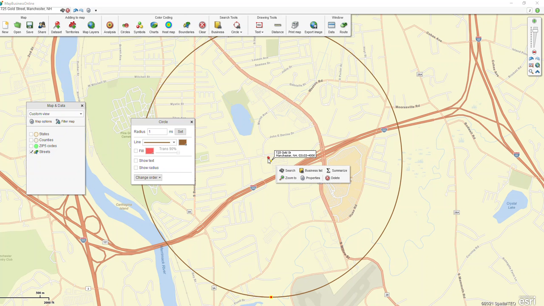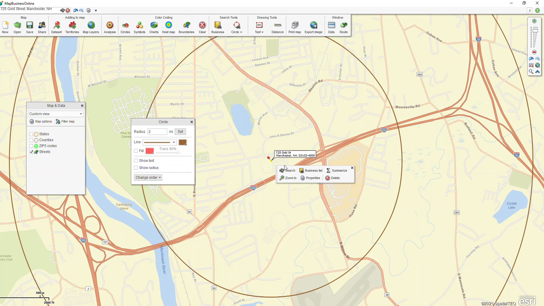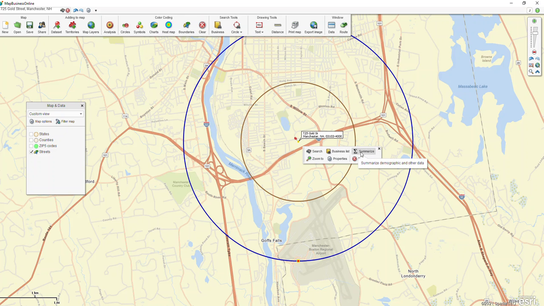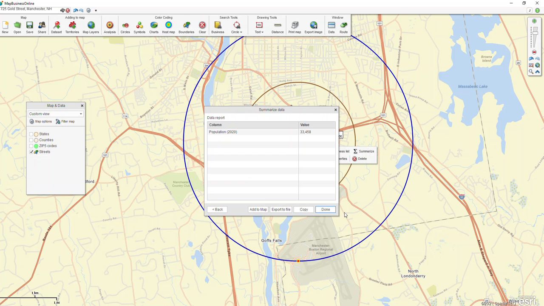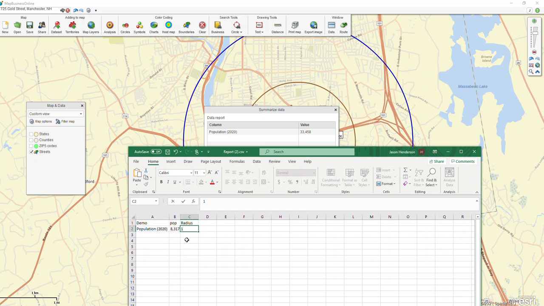I could then click on the point again, choose to do another circle, and this time I can do 2 miles. Click add to map. Now I have another color. I can change to a different color if I wanted to, and it's the same idea. I can click summarize, population, next, and it shows me my value. I could choose to export to file again, but that's just going to create another report similar to the one I've already done. So in this case, I'm just going to add in the value.